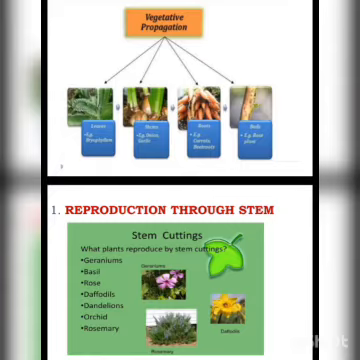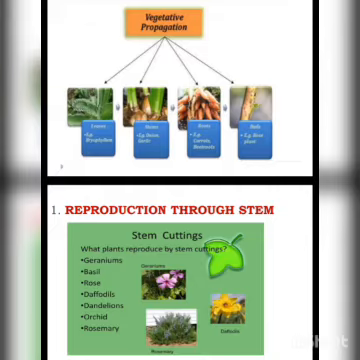The next topic is reproduction through different parts of the plants. The term reproduction is a combination of two words: re plus production, meaning production again and again. It is also known as vegetative reproduction or asexual reproduction. In it, gametes or pollen grains are not responsible. Reproduction takes place through the other parts of plants except the flower.